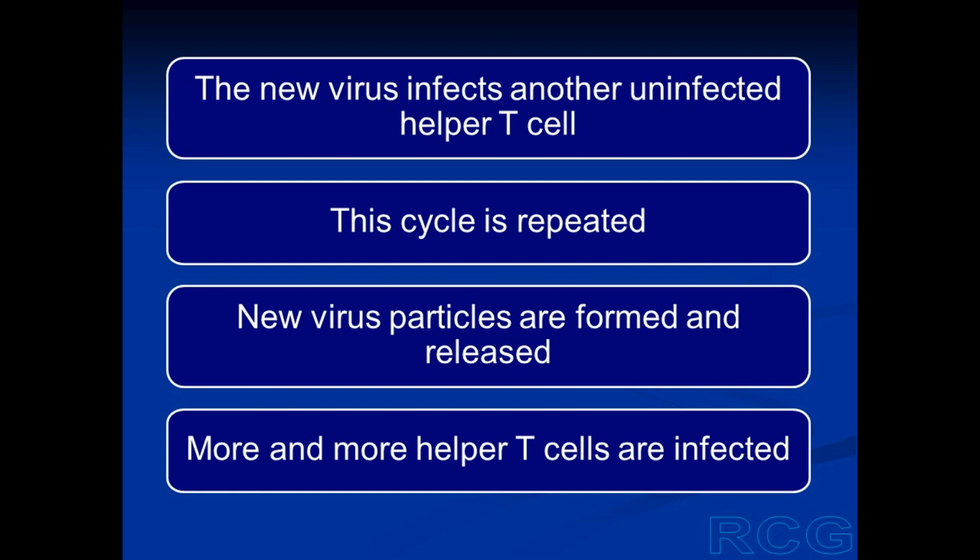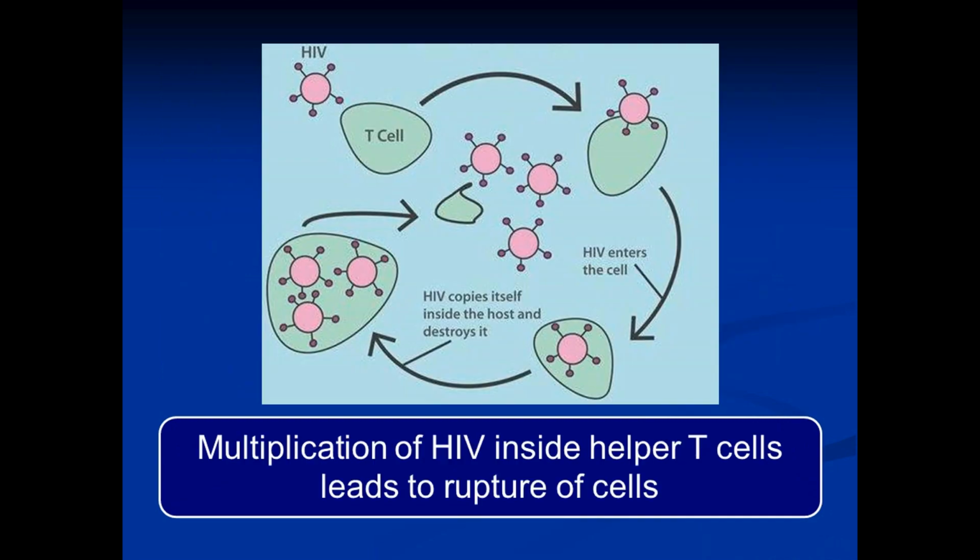And this new virus will then infect some other uninfected helper T cell. The cycle will be repeated. So more and more virus particles are formed, and more helper T cells are infected.